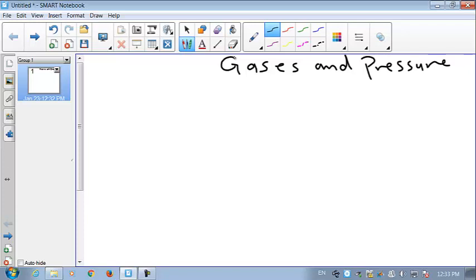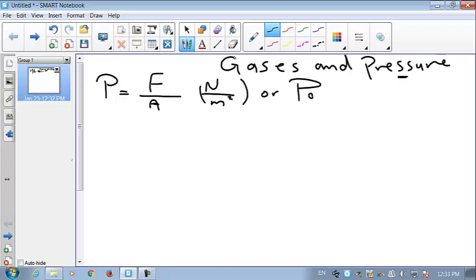So what is pressure as a physical term? Pressure is the force acting normally on unit area. Force is measured in Newton, area is measured in meter square, so the unit of pressure is Newton per meter square, or you can say Pascal, Pa for Pascal.